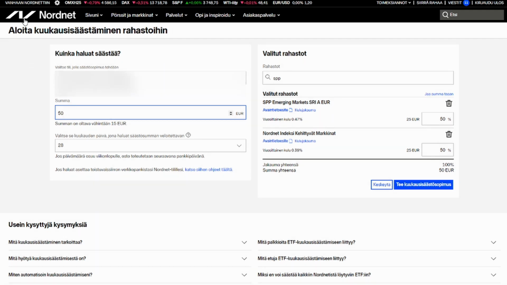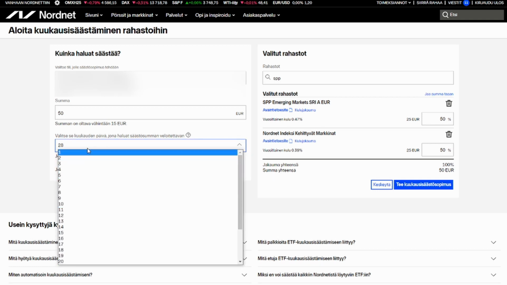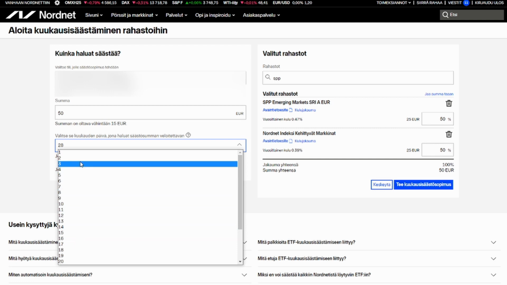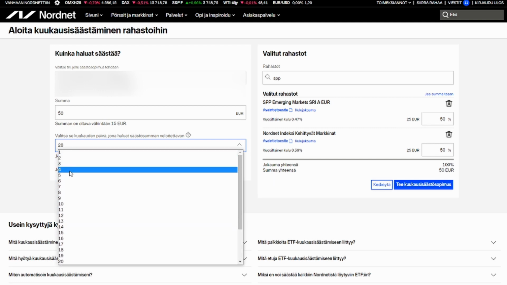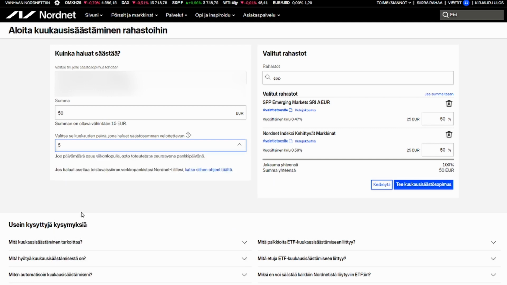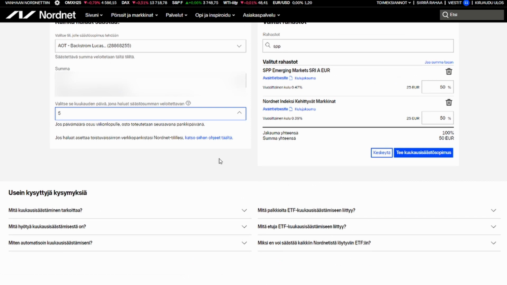Yes, this is my main holdings account, which I transfer my money to from my main bank. Then here I choose the sum, let's say 50 euros, and it's going to be divided equally between the two. I can also change these percentages. It has to be at least 15 in each though, since 15 euros is the smallest sum. And here you can choose which date in the month you want to invest. Maybe the 5th.